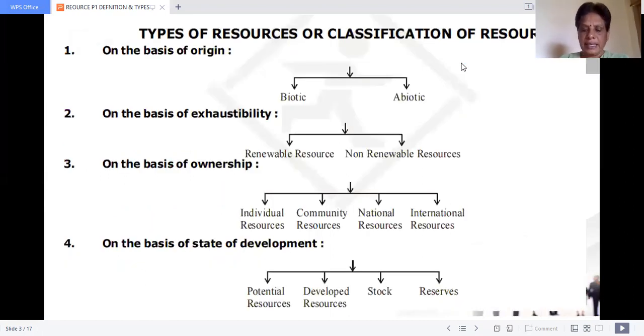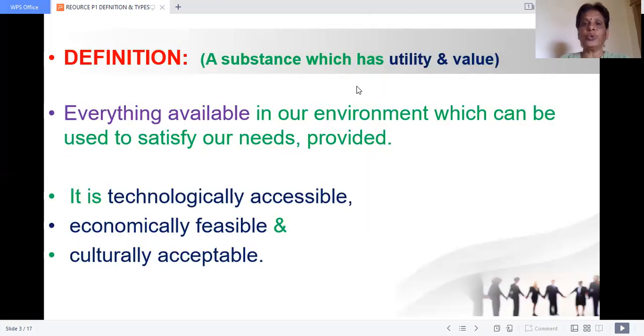As children of 10th standard, let us learn the definition in an advanced manner. Any object, if it has utility and value, provided it is technologically accessible. What is technologically accessible? We know very well that there is a resource, but we do not know the technology to use it, to make it into energy. Then how can it be accessible? How can it be useful? So any resource should be technologically accessible. We must know the technology to use it.